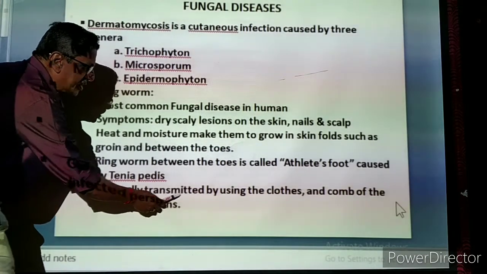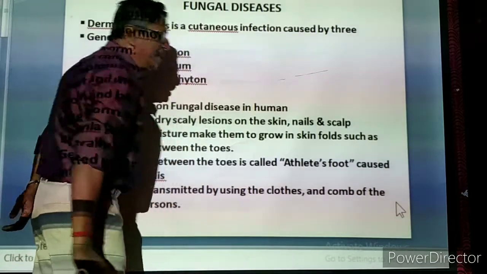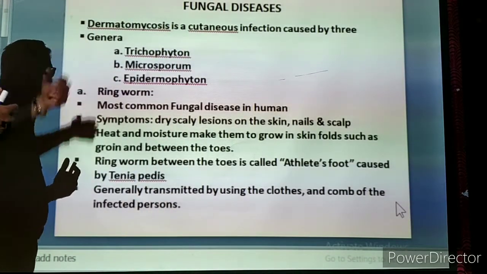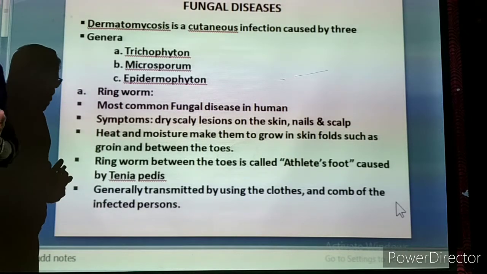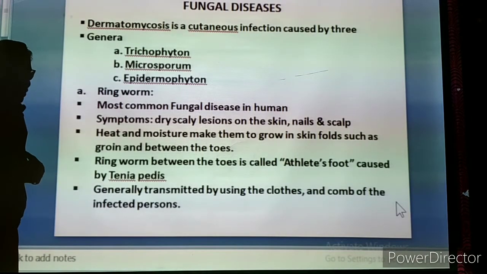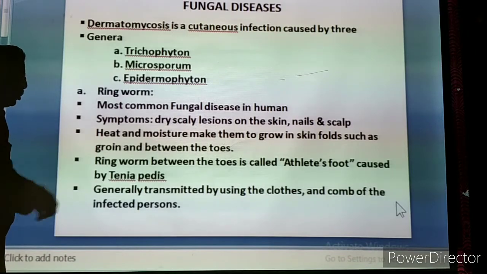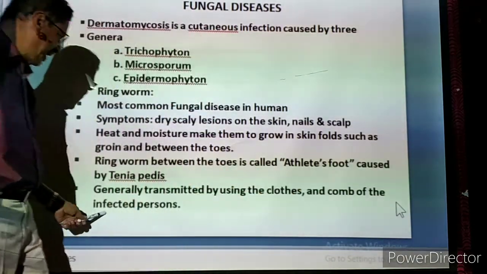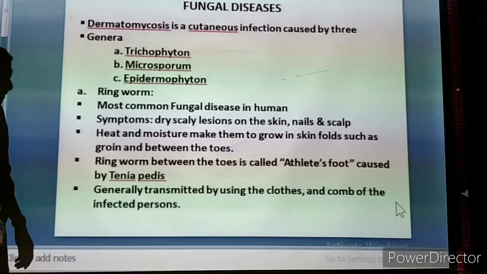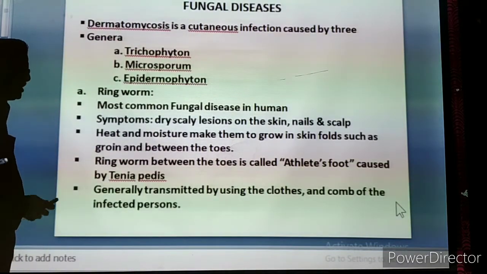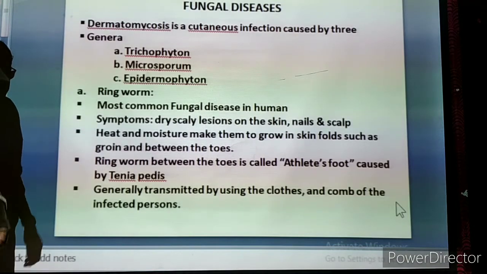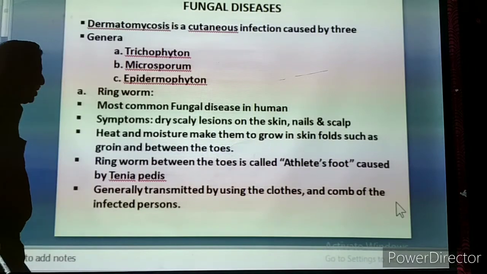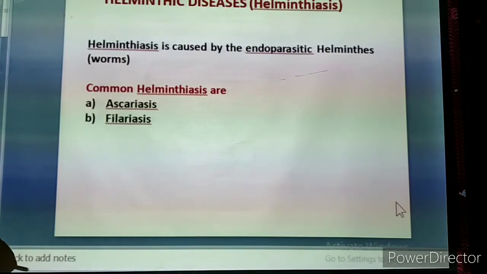Generally these parasites are transmitted by using the clothes of the infected person. The person has ringworm over the skin and is wearing the cloth, and in the cloth all the parasites will be attached. Without knowing it, we touch or use those clothes. Also the comb of the infected person, since sometimes the fungi will be present on the scalp. If they use one comb and we use the same comb, then we will also get it. These are the ways by which it is transmitted from person to person.